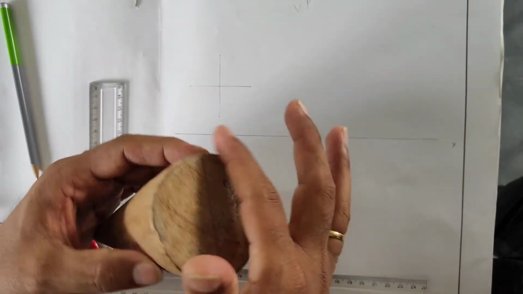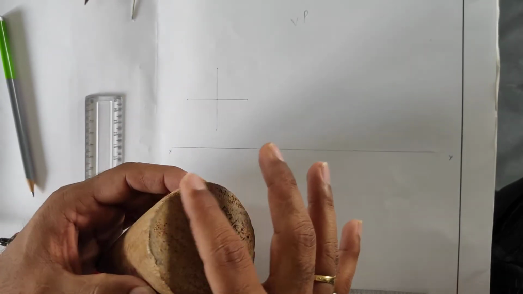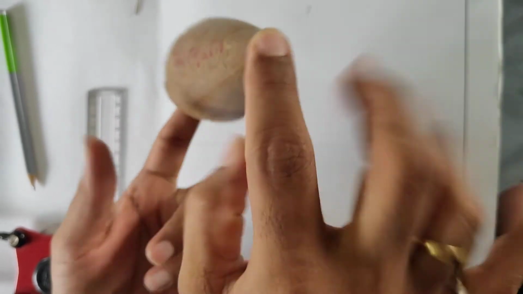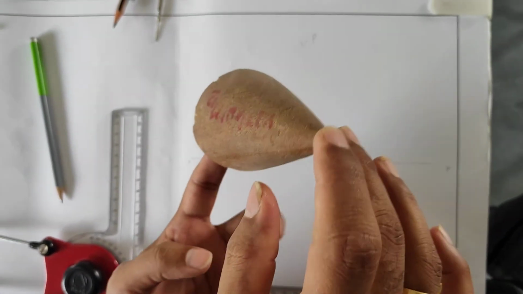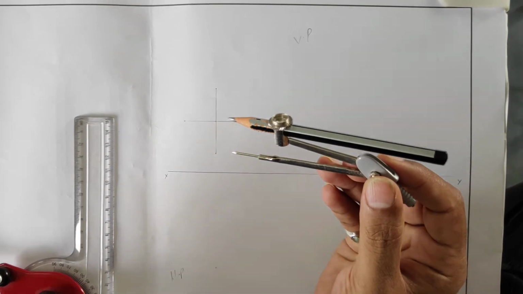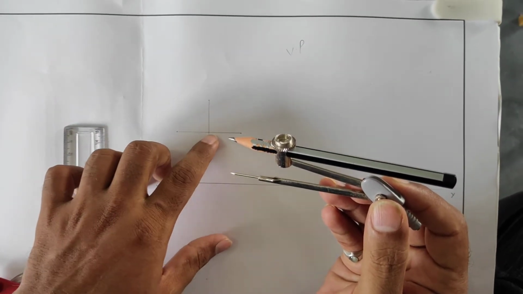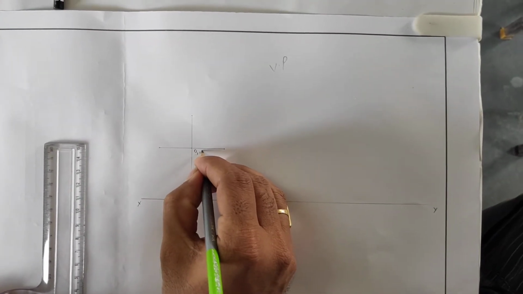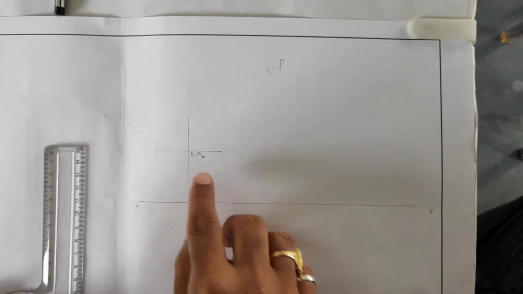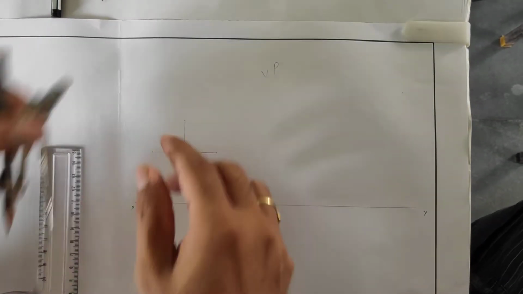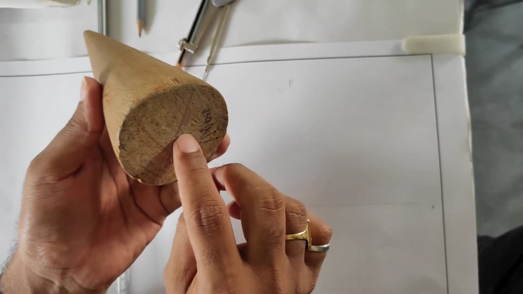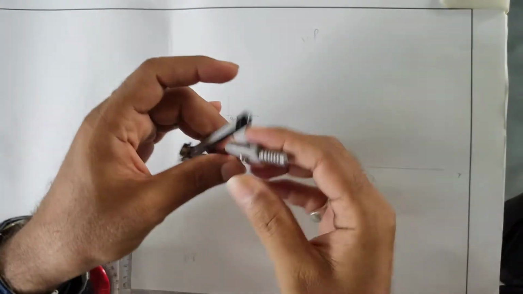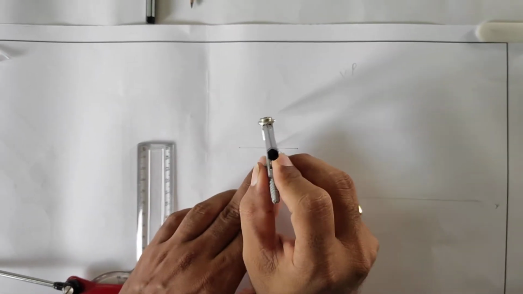The diameter is given as 50 mm, and the axis, from the center of the base circle to the apex point, is given as 70 mm. So I want to make the circle of diameter 50 mm. I am representing the centers as O1 and O2: the base circle center is O1, and the apex point is O2. Now take the compass. I want to draw the base circle first, so I take the radius 25.